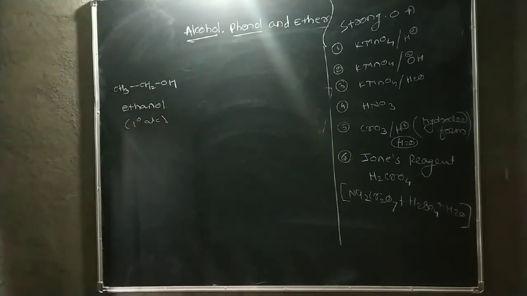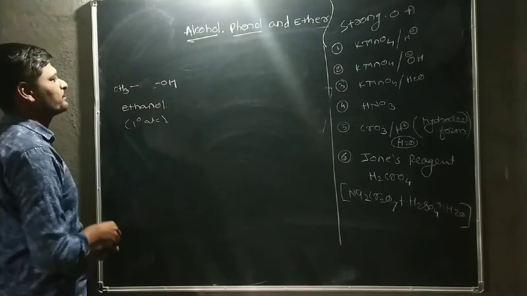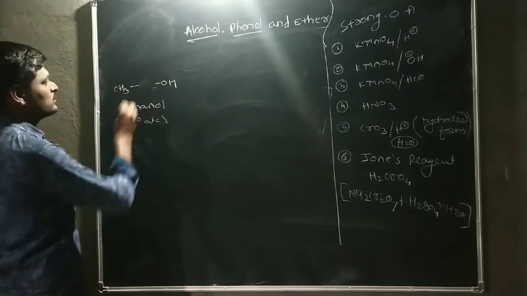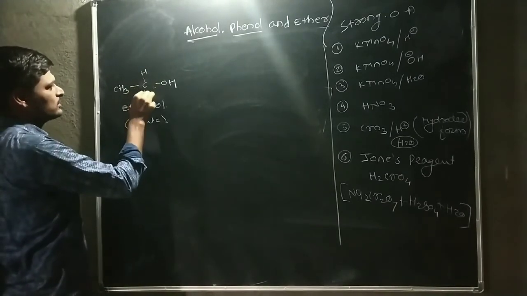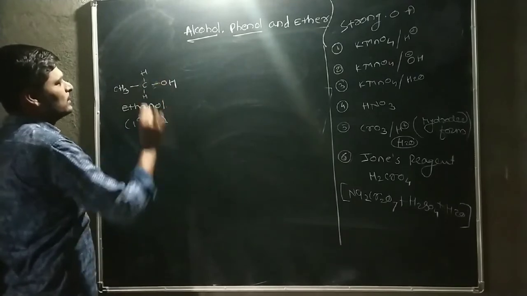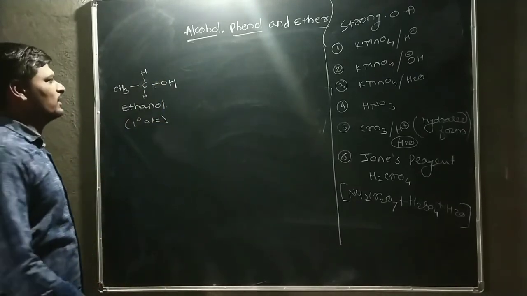Here, in the case of ethanol, or any primary alcohol, there are alpha hydrogens.